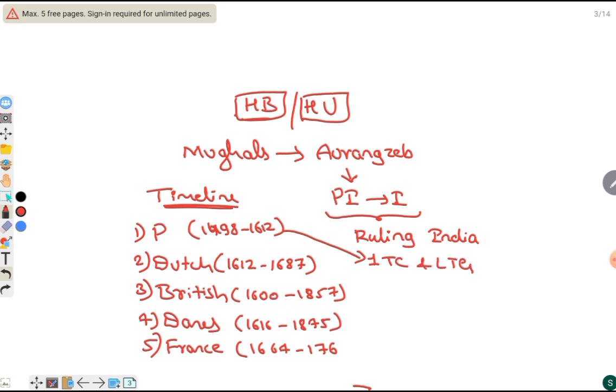Here we say that 1498 is the Black Day because Vasco da Gama discovered the sea route to India, and from then onwards the foreigners started coming to India. You have to know the chronology of this timeline. For example, Portuguese, after the Portuguese, Dutch came, British, Danes, and France. Even though there were various foreigners, only the British dominated India. So let's see the reasons for British domination.